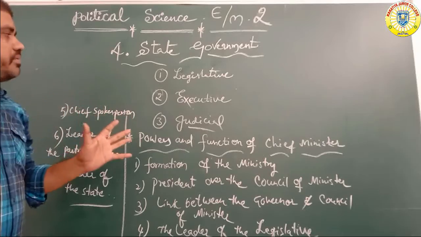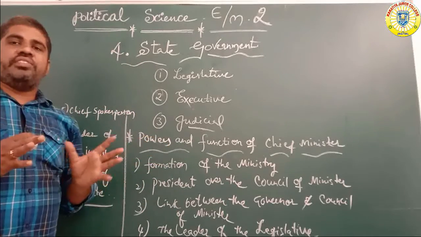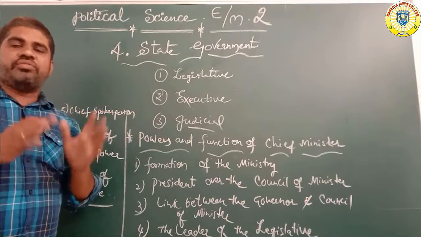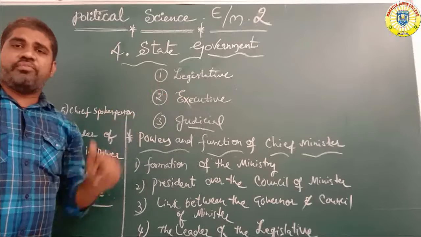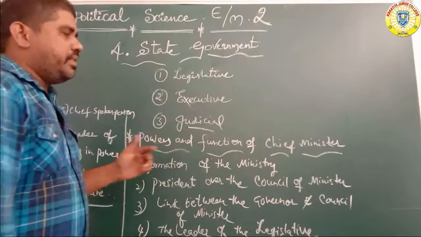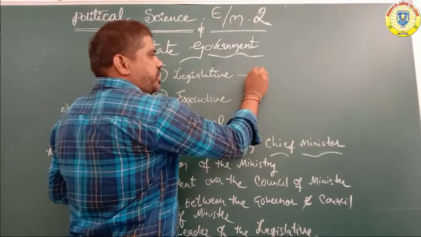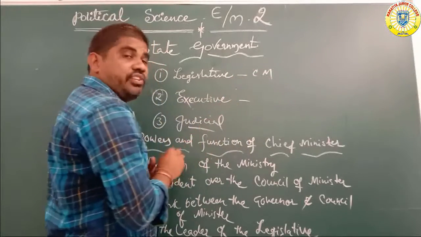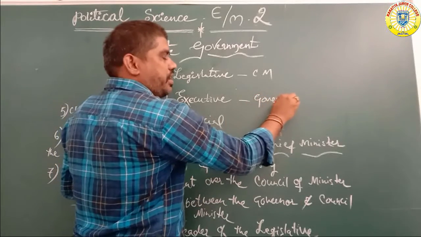The overall state government is made up of three types of departments: legislative members, executive members, and the judicial department. The legislative members are under the chief minister only, the CM. The executive members are under the governor. Yesterday we discussed the governor's powers.